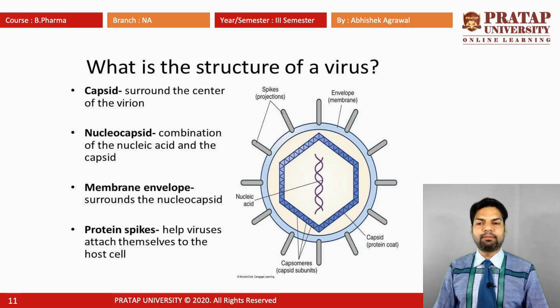Third one is the membrane envelope. It surrounds the nucleocapsid. Last one is the protein spikes. They help the virus attach itself to the host cell. This is the structure of the virus. In the middle is the nucleic acid, the double-stranded DNA. The axial part is called the capsomeres and the capsid. The spikes are called the protein spikes, and the circular part is called the envelope membrane.